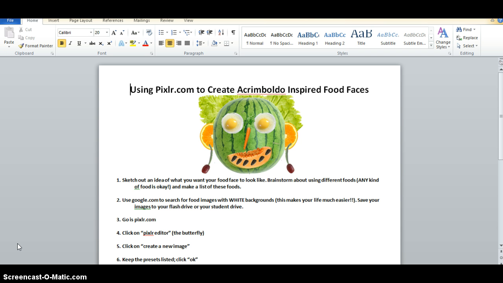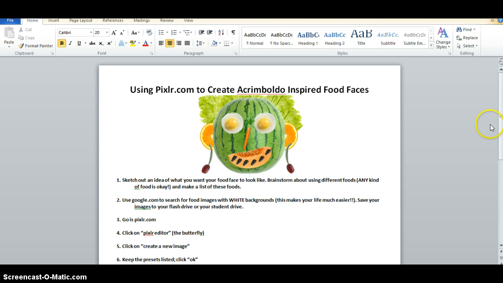But the reason why I like this project with Pixlr is it's a great lesson to introduce students into thinking in layers, thinking how to use Photoshop. It gives them a great foundation. So that's why I do it. I mean, you could come up with a ton of other ways to introduce Photoshop or Pixlr to students, but this is the way I do it.